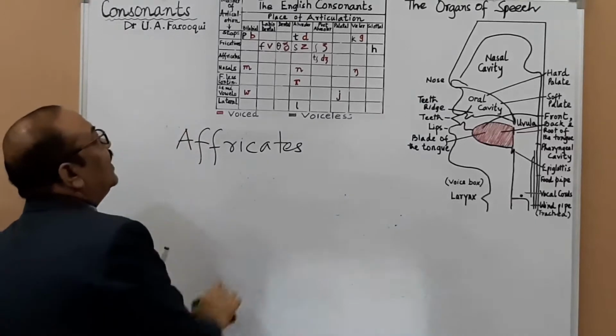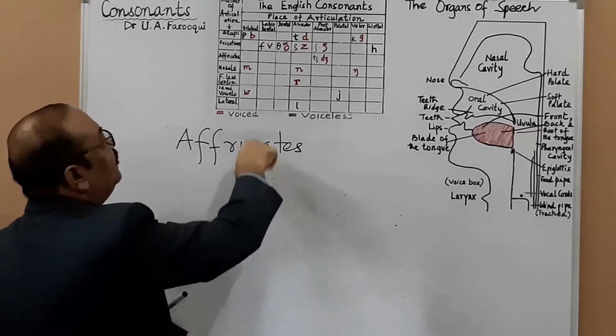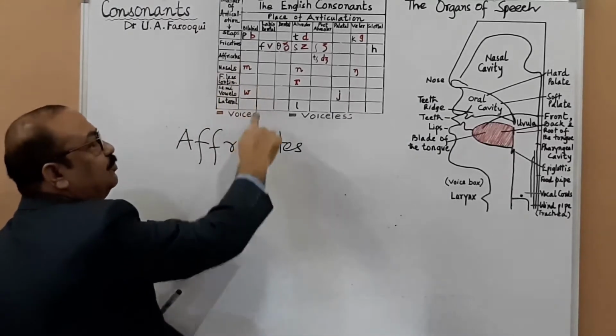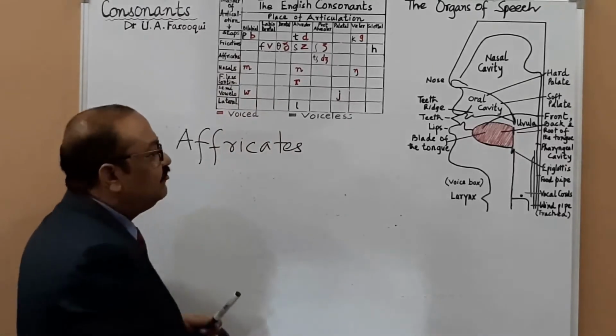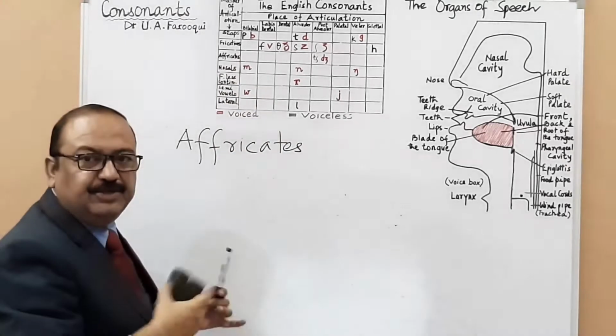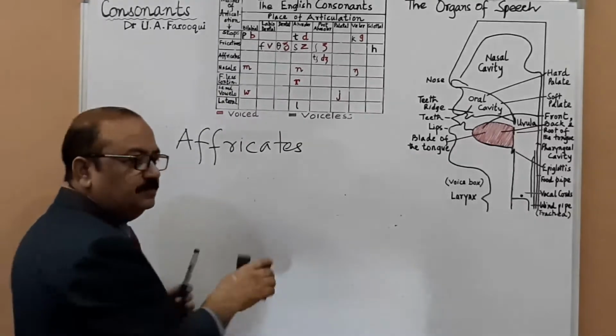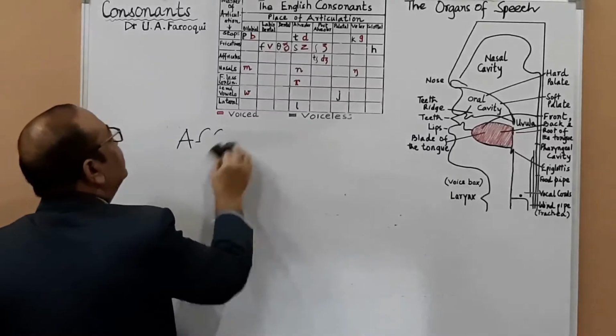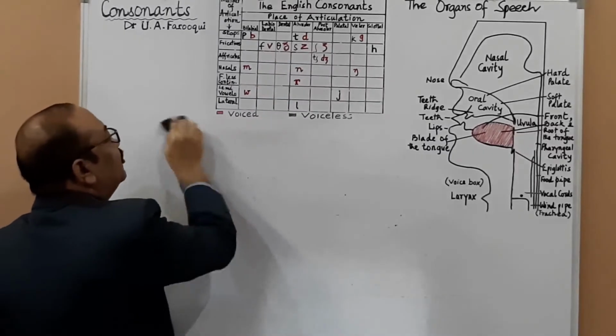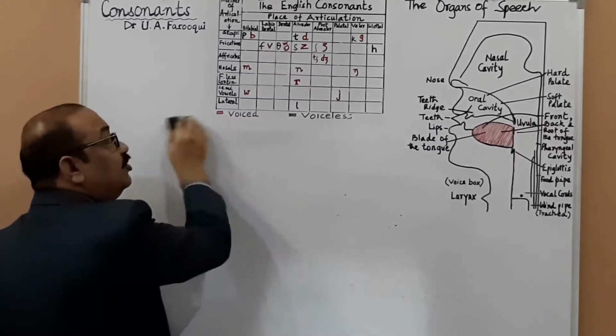So, I compared affricates with plosives. Why? Because in plosives you have complete obstruction, here also you have complete obstruction. But instead of sudden release, you have gradual release. Then I compared affricates with fricatives also. Why?